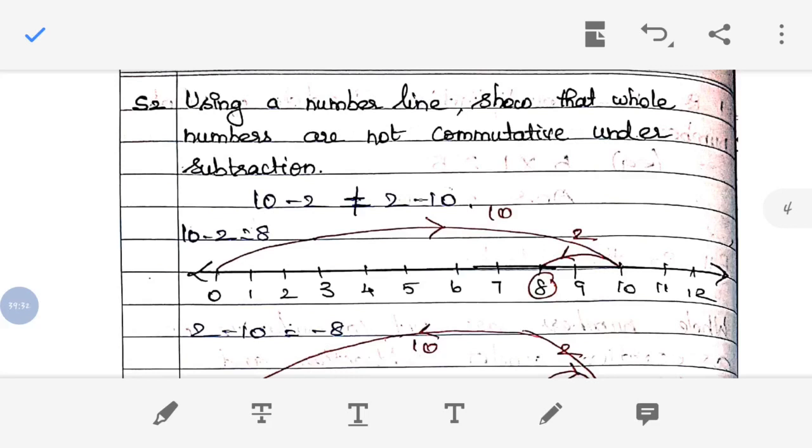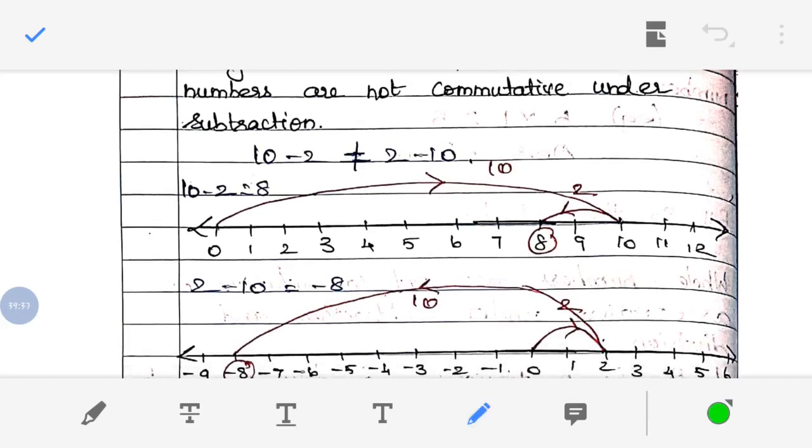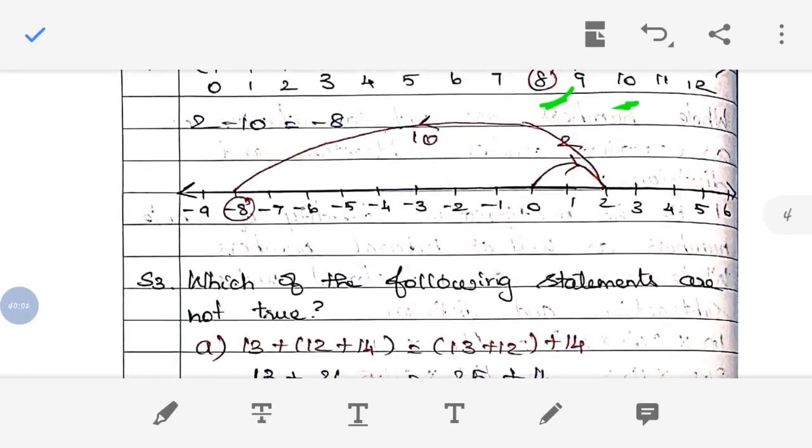Okay. So first we have taken the left hand side. That is 10 minus 2 is equal to 8. So if it is 10 minus 2, what we have to do? We have to jump to 10. Then we have to reverse jump to 2. 2 in the sense, 2 jumps you have to do. So 1 and 2. Right, 2 jumps we did in reverse order. So we will get the answer 8. Okay. Now just check the right hand side. That is 2 minus 10.